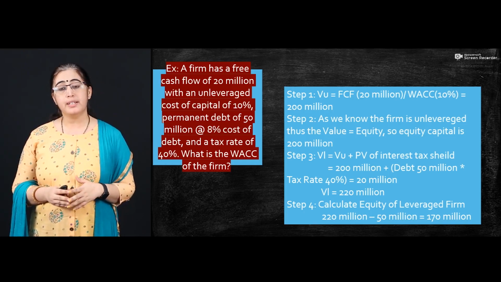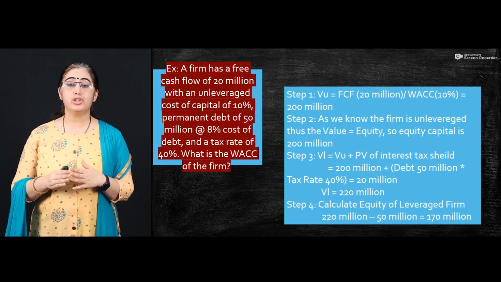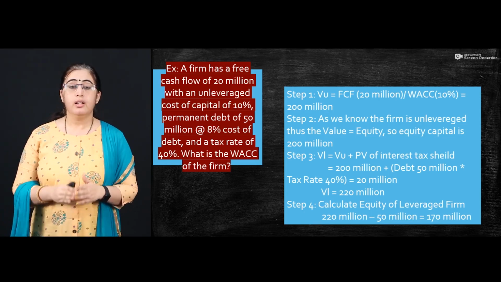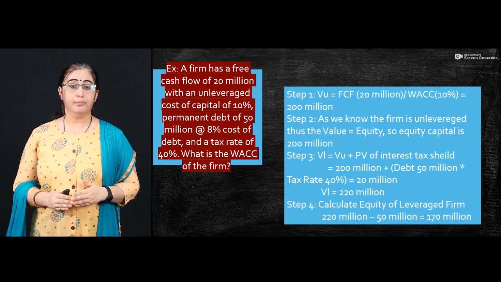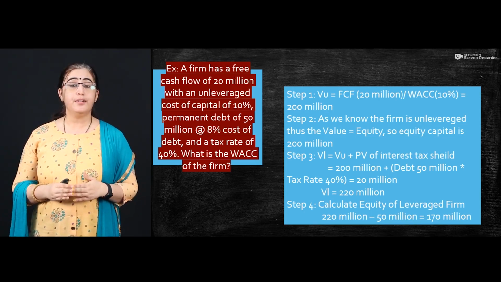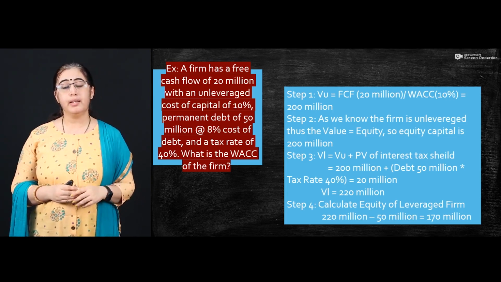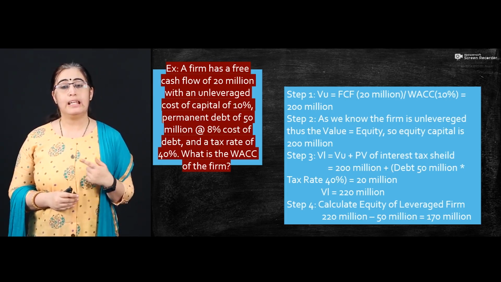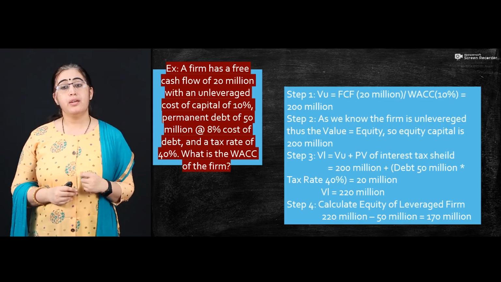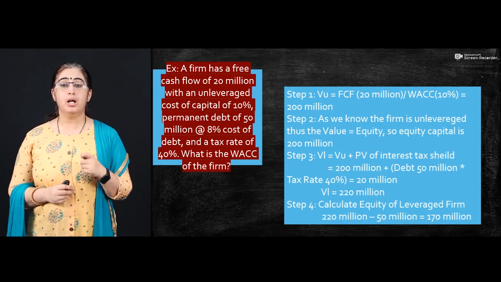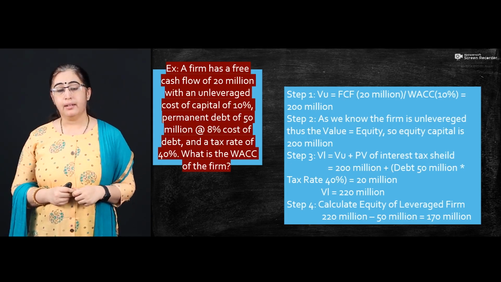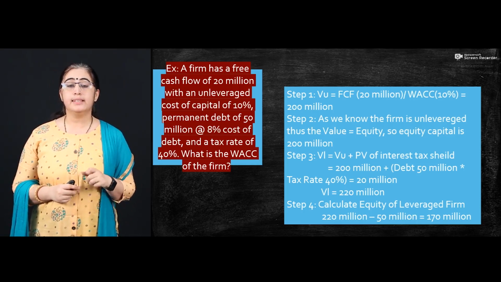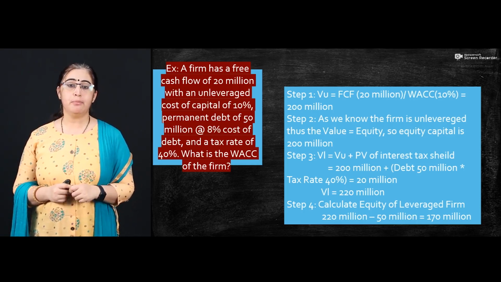And when we talk about an unleveraged firm, it means there is totally equity capital. There is no debt capital. So an unleveraged firm is 200 million. It means we are talking about equity capital. So here your equity capital is 200 million. And the question has already given us the debt capital, which is 50 million.